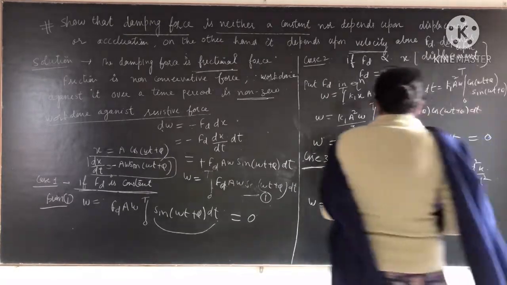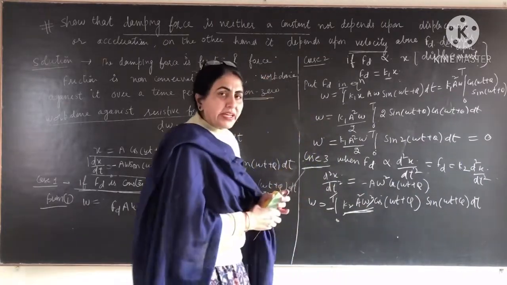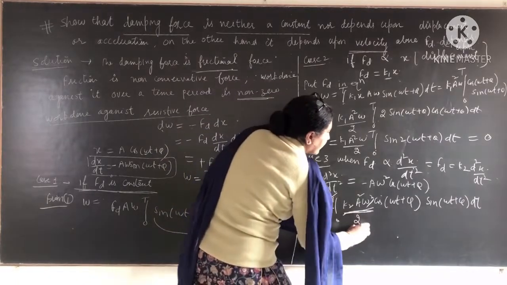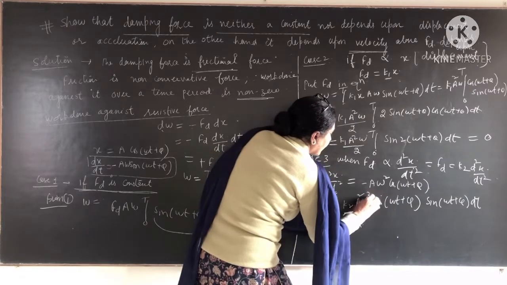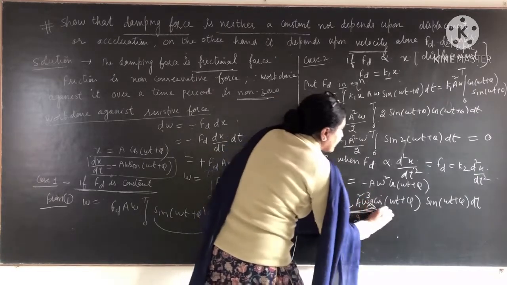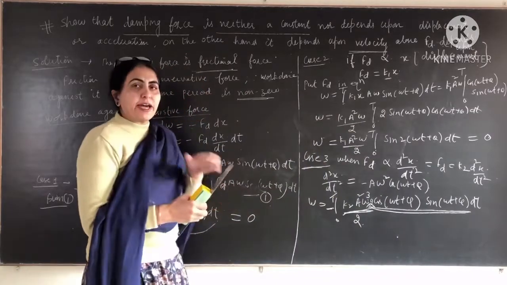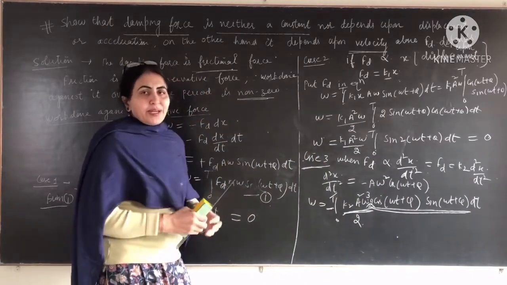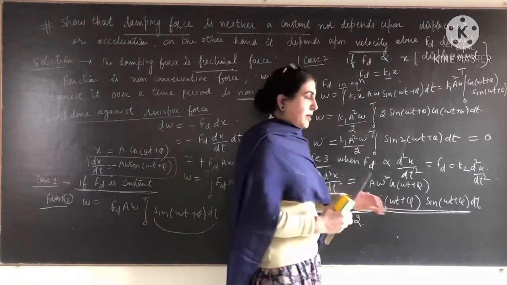And when you solve this, these terms will be constant, they come out from the integration. Again we multiply it and divide it by 2. Then again we multiply it by 2 and divide it by 2. Then this will be again 2 sin(omega t plus phi) cos(omega t plus phi). This is again sin of 2(omega t plus phi). And when we solve this integration, again this will be 0.